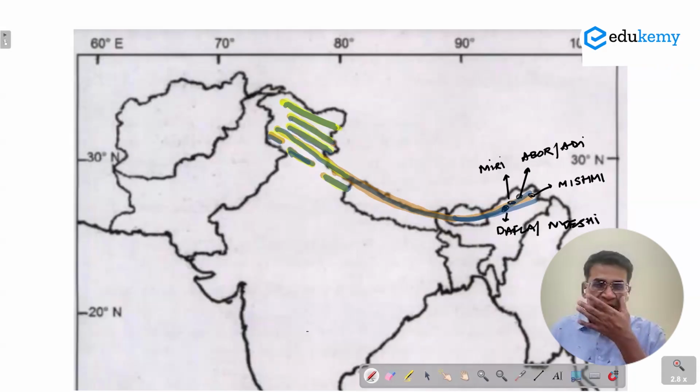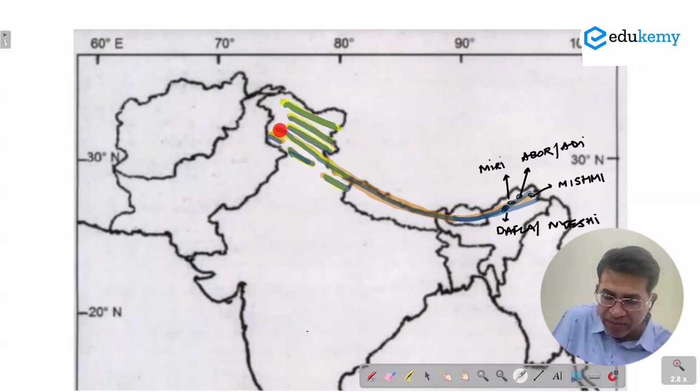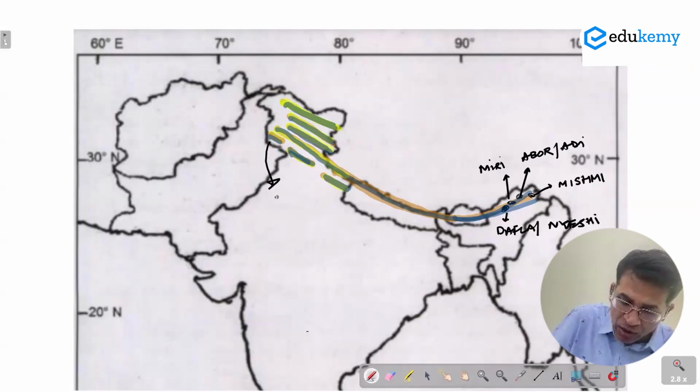And let me tell you, the Middle Himalayan ranges are discontinuous. So while you have seen the ranges of Great Himalayas being continuous like this, Middle Himalayas are broken. There's one part here, one part here, one part here. So this one is called Pir Panjal ranges.